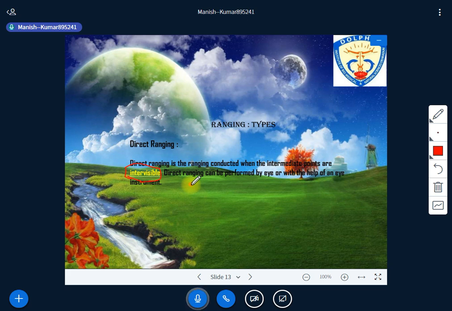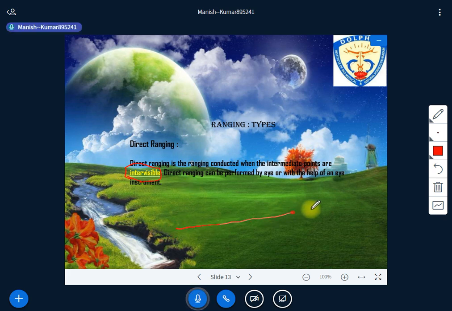If the two points between which the chain survey has to be conducted, the first and last points, are intervisible, it means both points are visible with the eye, then you can conduct direct ranging. Have you got that? Listen carefully again. If the first and the last point are intervisible, it means they can be seen.